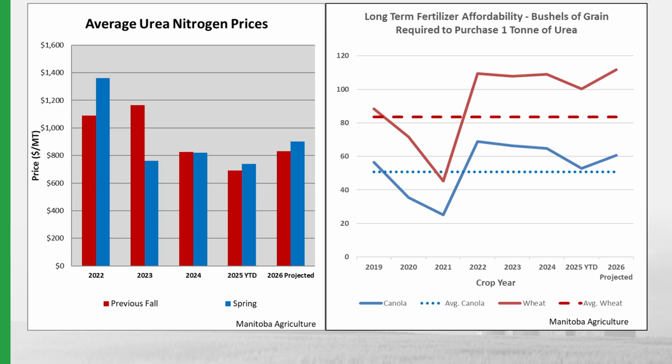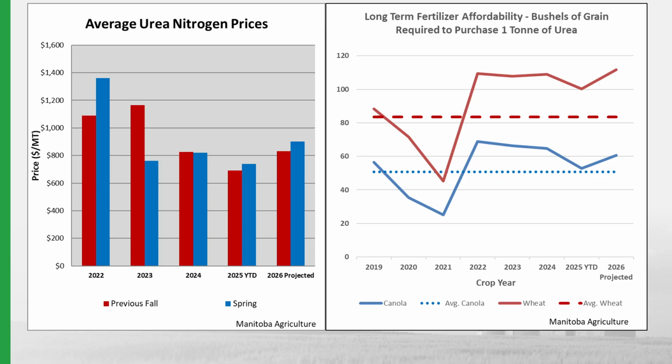So for example, in 2025, we would have collected prices in October of 2024 and in April of 2025 to determine those prices. Generally speaking, prices are cheaper in the previous fall than in the spring. However, we can see that there is an inversion in 2023, with the spring pricing being considerably cheaper.